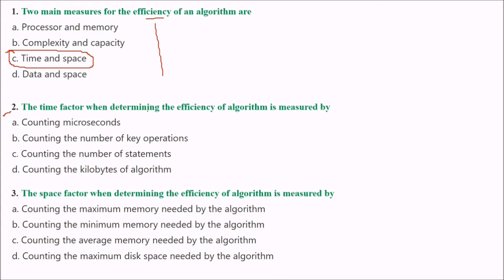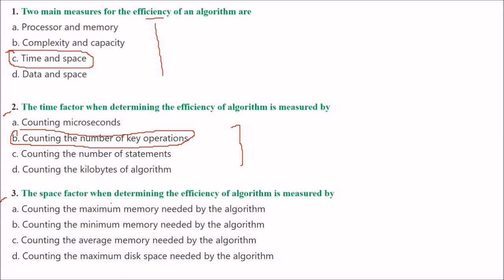The next is: the time factor when determining the efficiency of an algorithm is measured by what? So the answer would be we try to find out the number of key operations. So B is the correct one, counting the number of key operations to measure the efficiency, time efficiency.